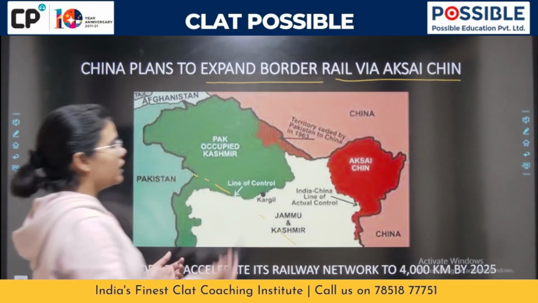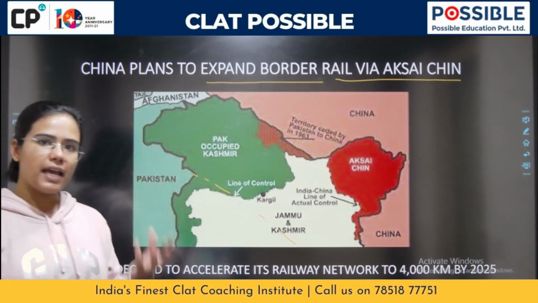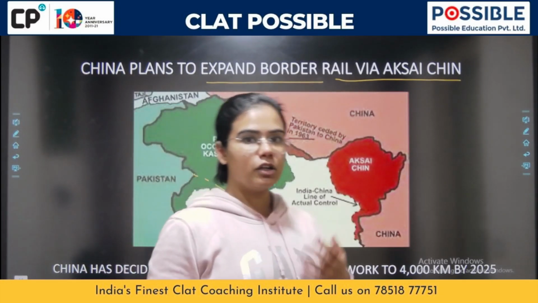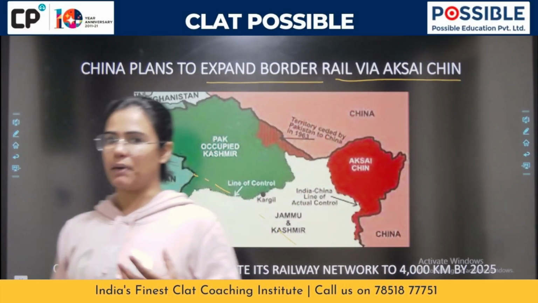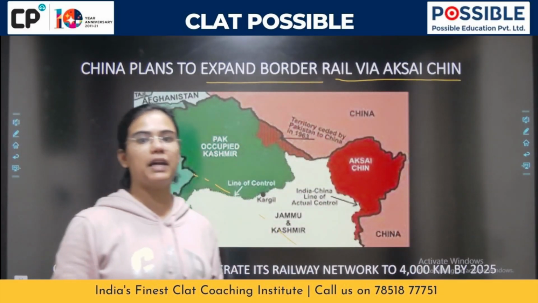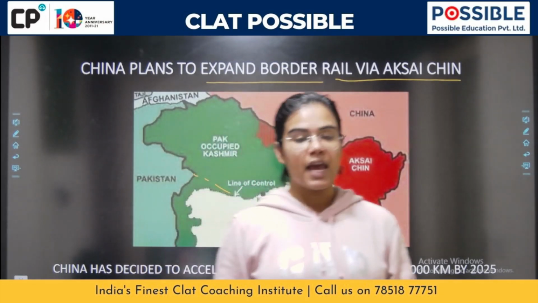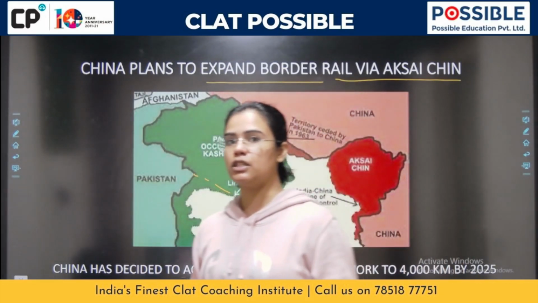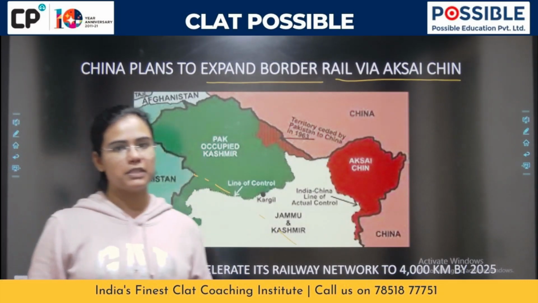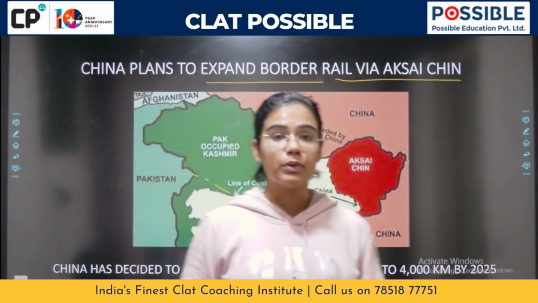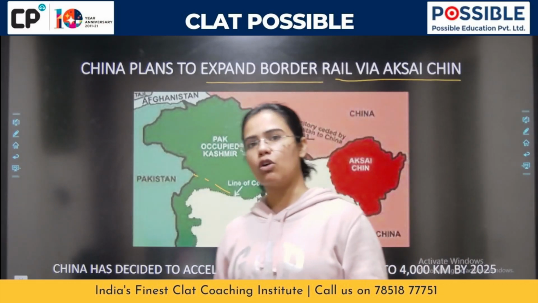But you can see that there are certain areas in the north of India, some of which have been occupied illegally by Pakistan and some have been occupied illegally by China. And that was because of the 1962 war, the Indo-China war, where this illegal occupancy has taken place. What are we doing about it? I will just talk about that.